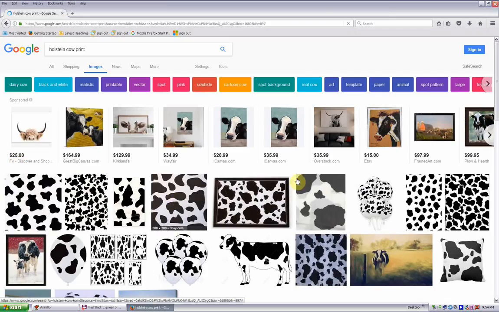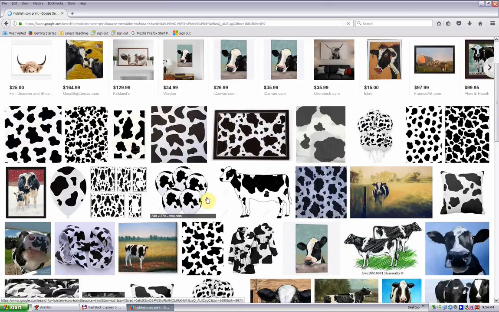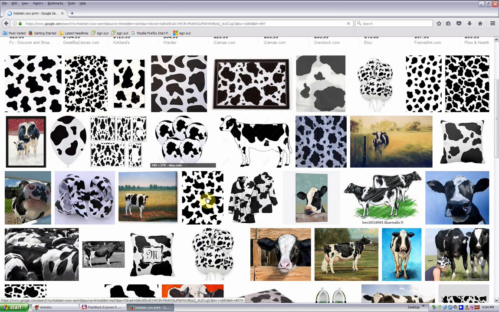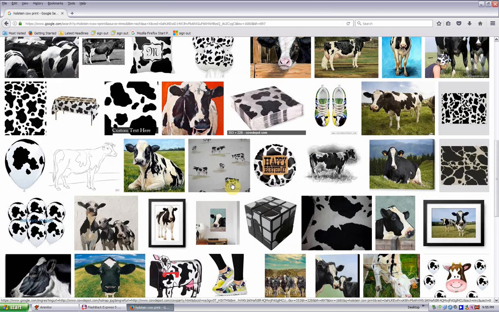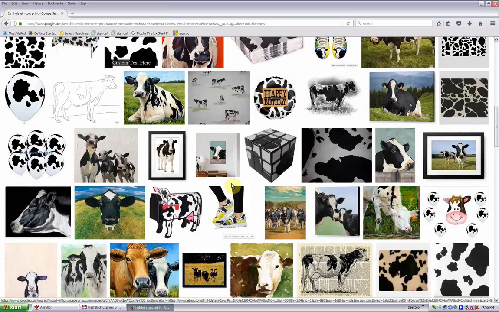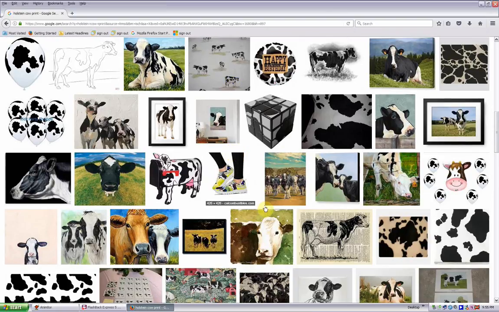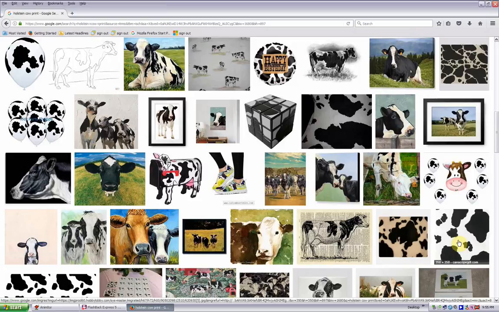Alright, so I get a ton of Holstein cow prints. Some of these are kind of busy, so go find one that you think will work. What is critical is that the image is square. So what you need to do, I'm just scrolling down here, is find an image that is square, something like this right here, 350 by 350. So I'm going to select that.